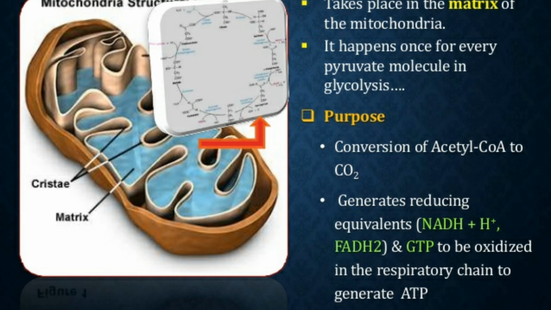Now let us look into the location where the TCA cycle takes place in the mitochondria. Here in this picture you can see the interior part of the mitochondria. So here the blue color like material that you are seeing is the matrix, and this is where the citric acid cycle takes place.